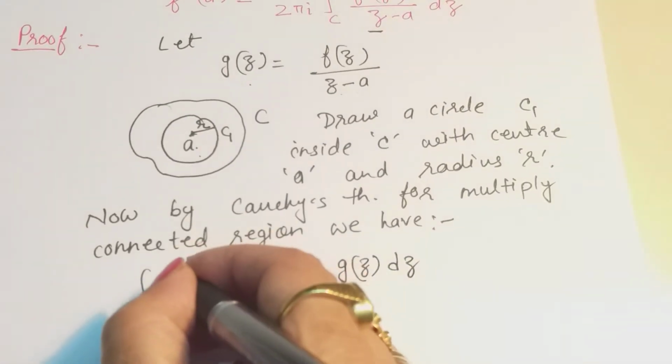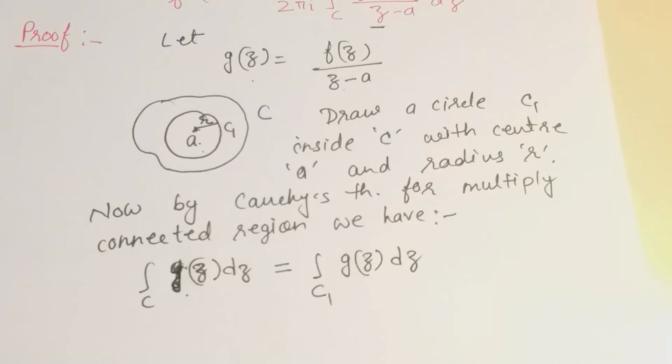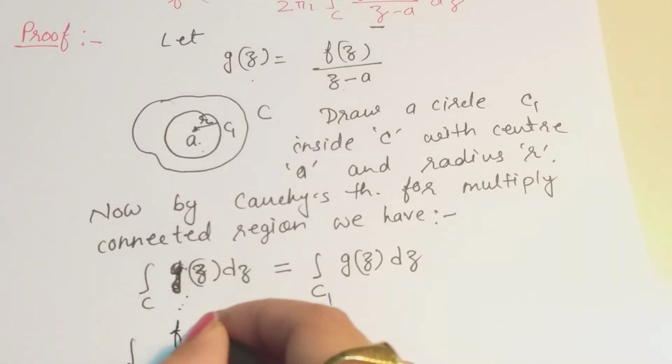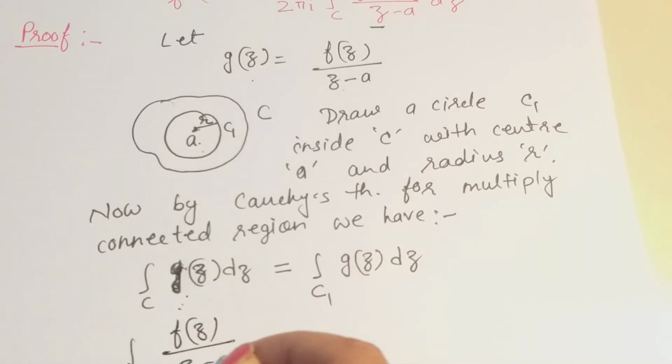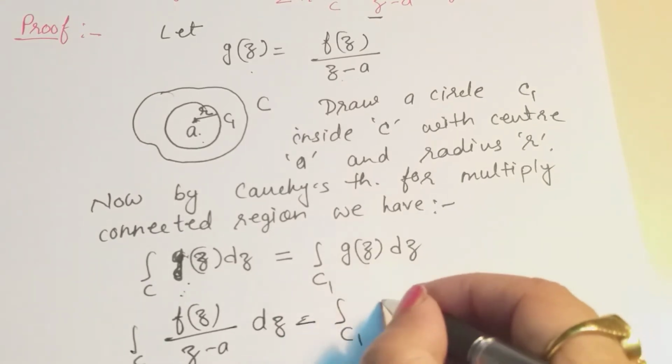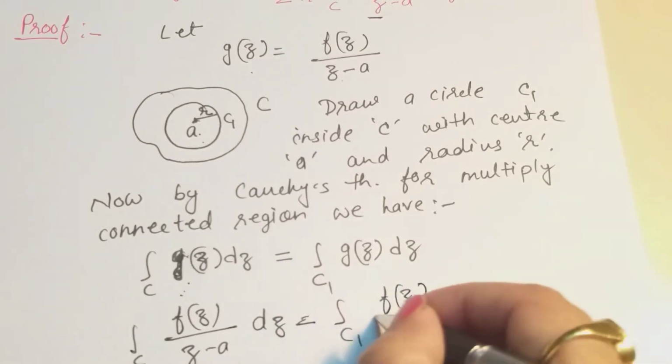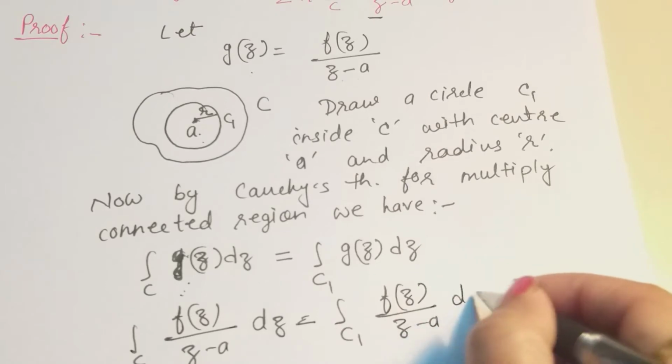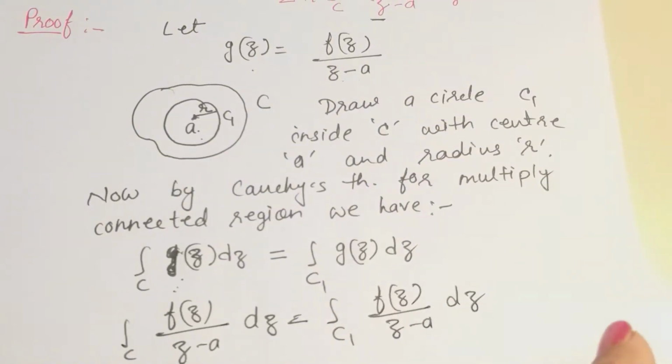Now we put the value of this function g(z), so we have this value equal to integral of f(z) divided by (z minus a) dz.